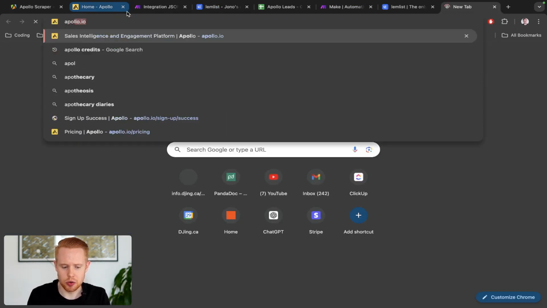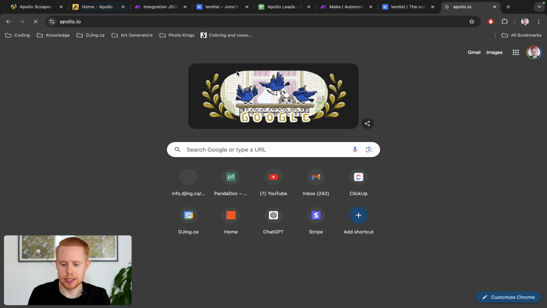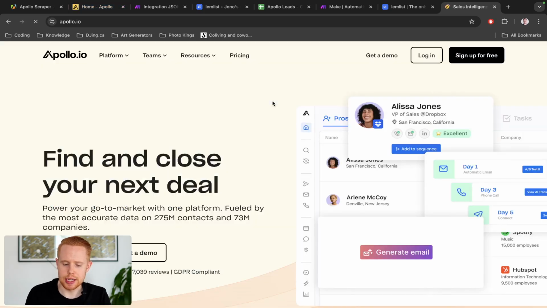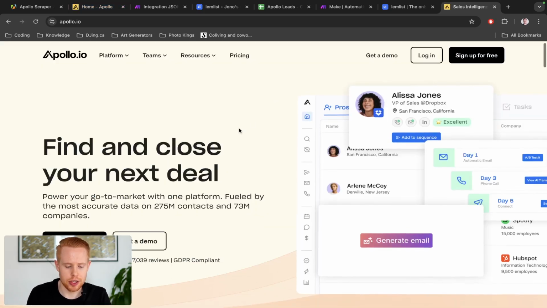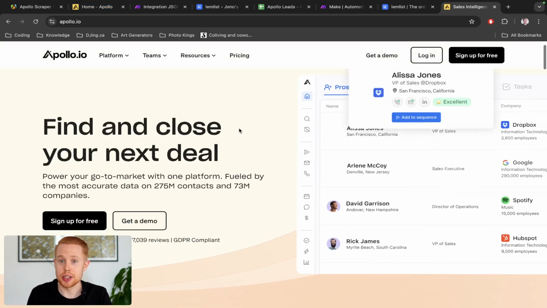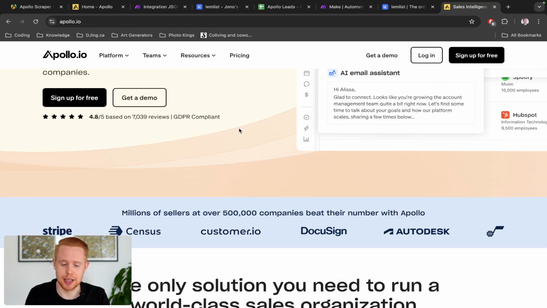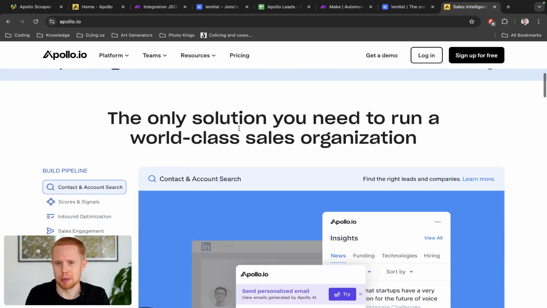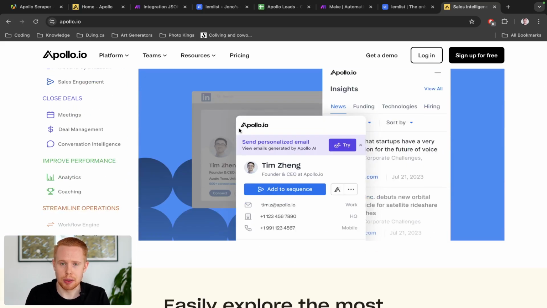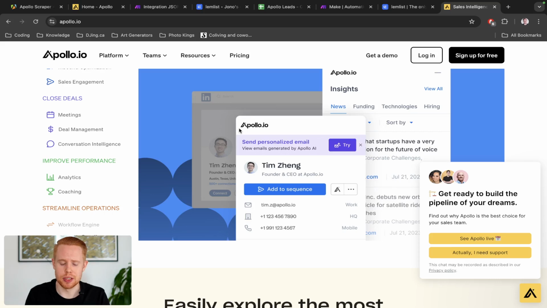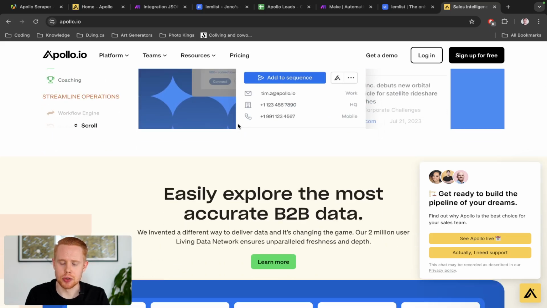Now, just as a really quick recap here, guys, if you don't know Apollo already, it's a fantastic software where you can essentially find tons and tons of contacts, millions of contacts to be exact, and it's super popular, right? So this is a great place for you to find a whole bunch of different people and be able to contact them to sell your products or your services to.